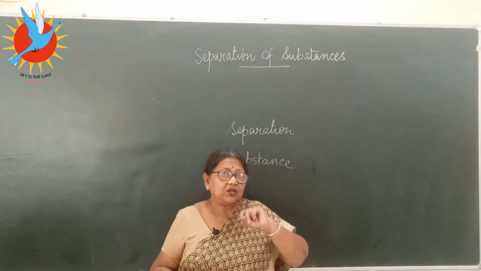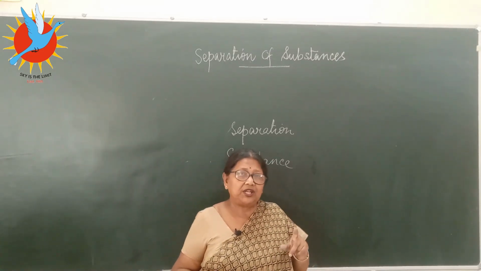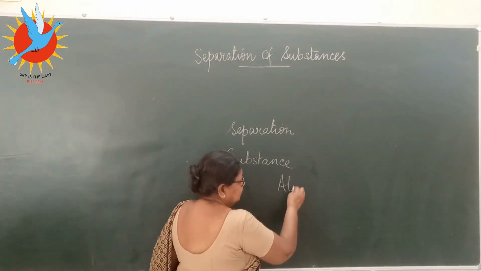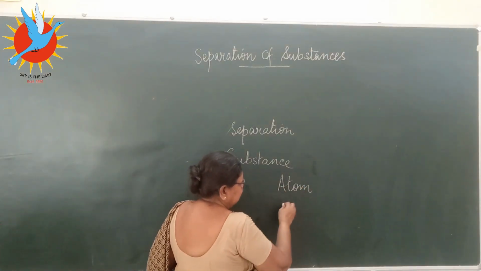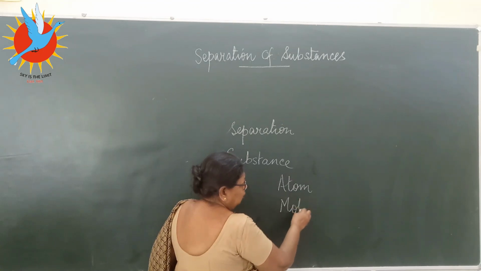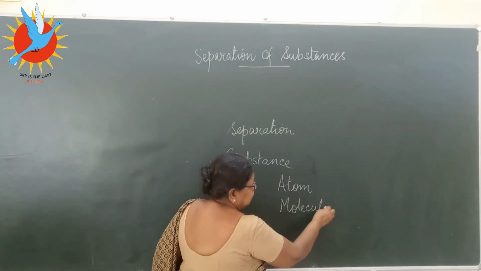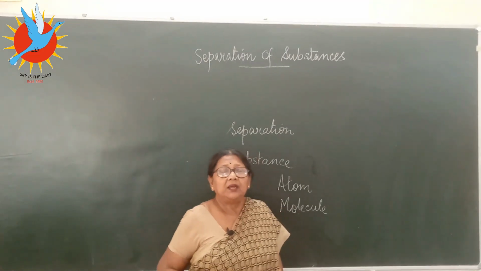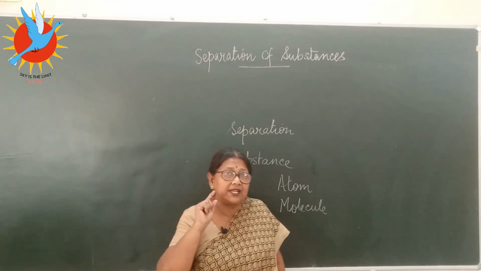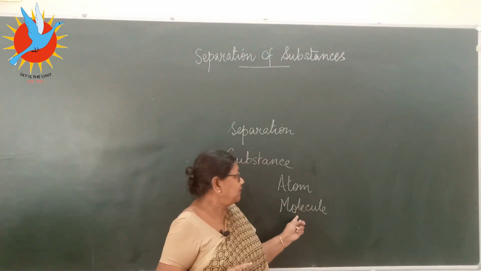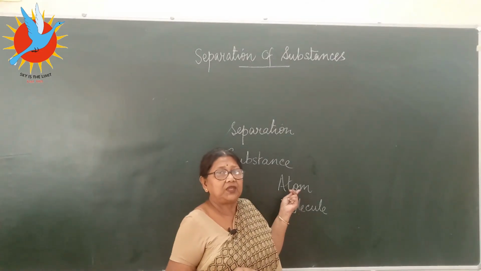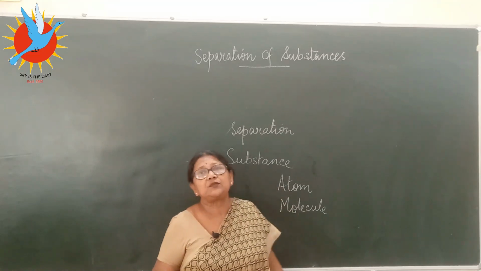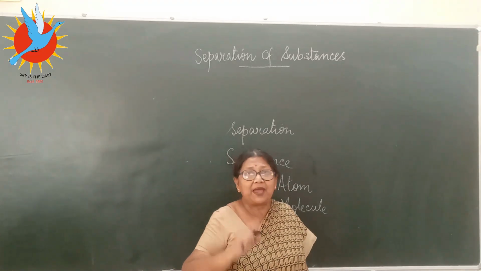Now when I talk about the made out of one type of particles, remember we did, I'll recapitulate the two words you had learned in your previous class, first class. One is the atom, the other is molecule. You have to get very clear idea about these two to understand. Molecules are the smallest particle. For both of them we say smallest particle. Molecules are also smallest particle, and for atom also we say the smallest particle of any matter.